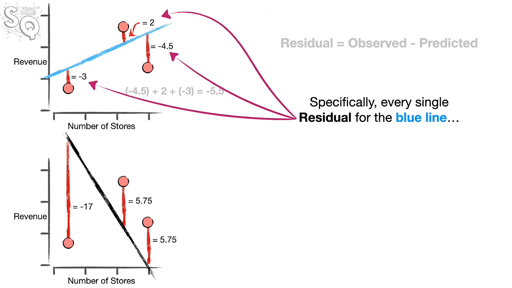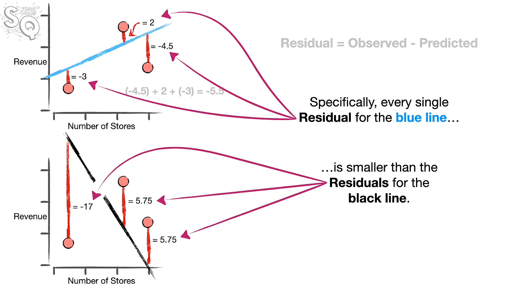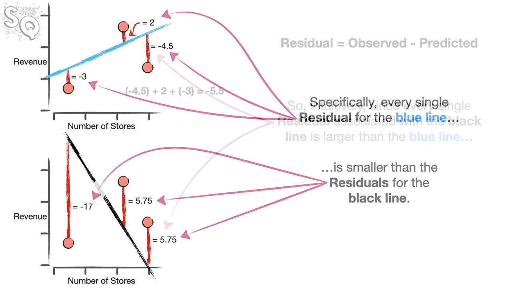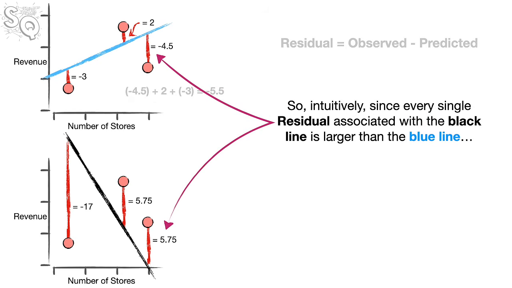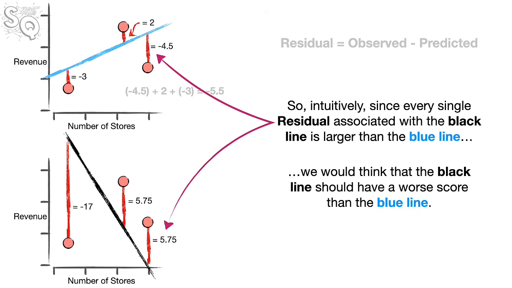Specifically, every single residual for the blue line is smaller than the residuals for the black line. So, intuitively, since every single residual associated with the black line is larger than the blue line, we would think that the black line should have a worse score than the blue line.